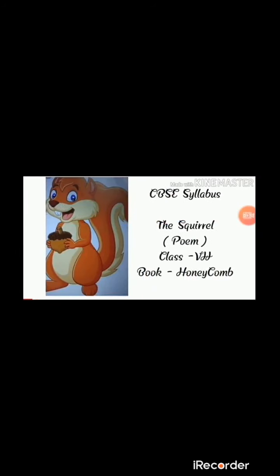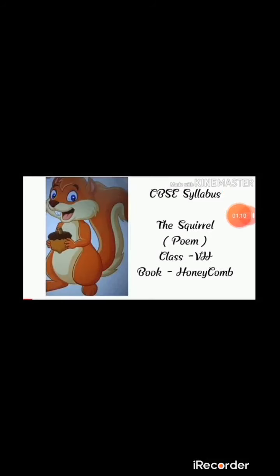So in this poem, we get a description of the squirrel by the poet. In this poem, the poet explains about this squirrel, about his character, about his behavior and appearance. These are the points we are going to discuss in this.